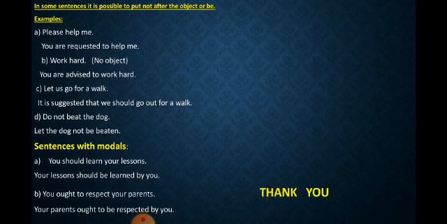Now, in some sentences, it is possible to put not after the object or be. Now, see the example like, please help me. So, please, it means like request. So, you are requested to help me. Work hard. So, in work hard, no object is there. This one is what? Advised. So you are advised to work hard. Let us go for a walk. So it is suggested that we should go out for a walk.